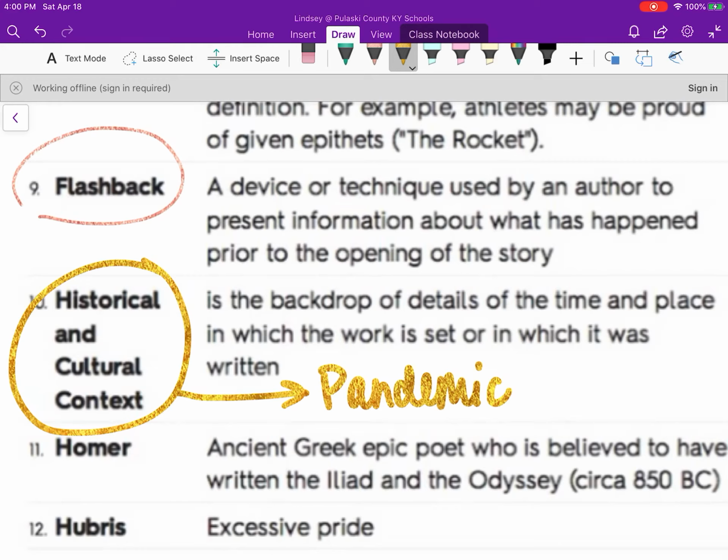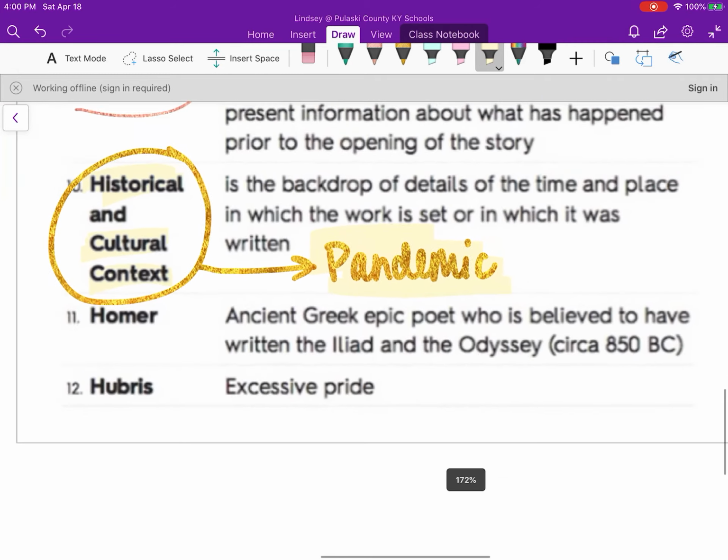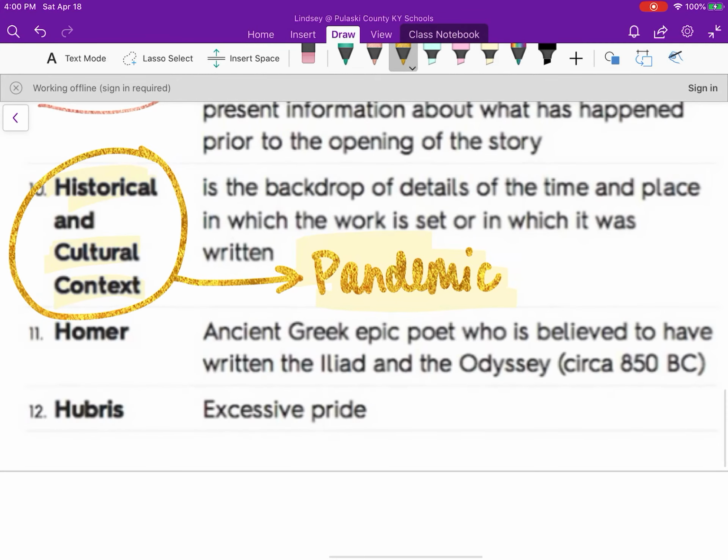But it's fiction. It's all made up. None of it's real. In 100 years, if someone picks up that book, they would want to look at the historical and cultural context of what was happening when it was written to see how much of this is true and how much of it is made up, right? It also gives insight as to why I might write this story. So we look at Homer, we look at the Trojan War, we look at the Iliad, to get some of that cultural context of what we're reading, and it helps us understand where the writer is coming from.